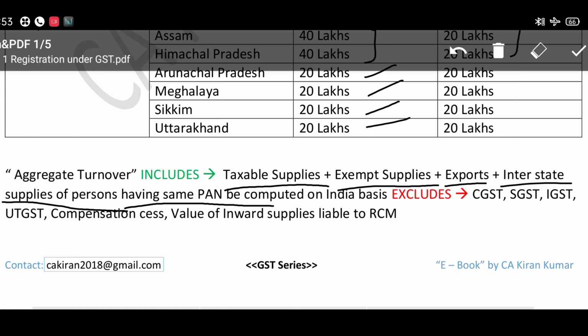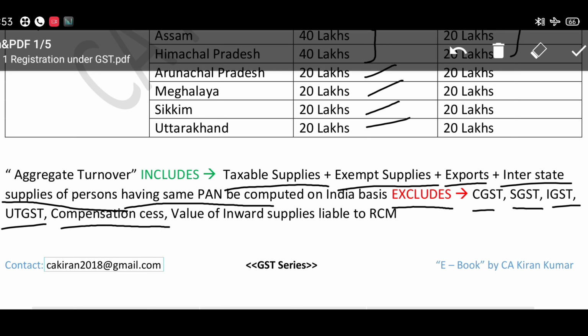So he has to calculate all turnovers of different states for the purpose of aggregate turnover, and you have to exclude taxes, that is CGST, SGST, IGST, UTGST, and also compensation cess.